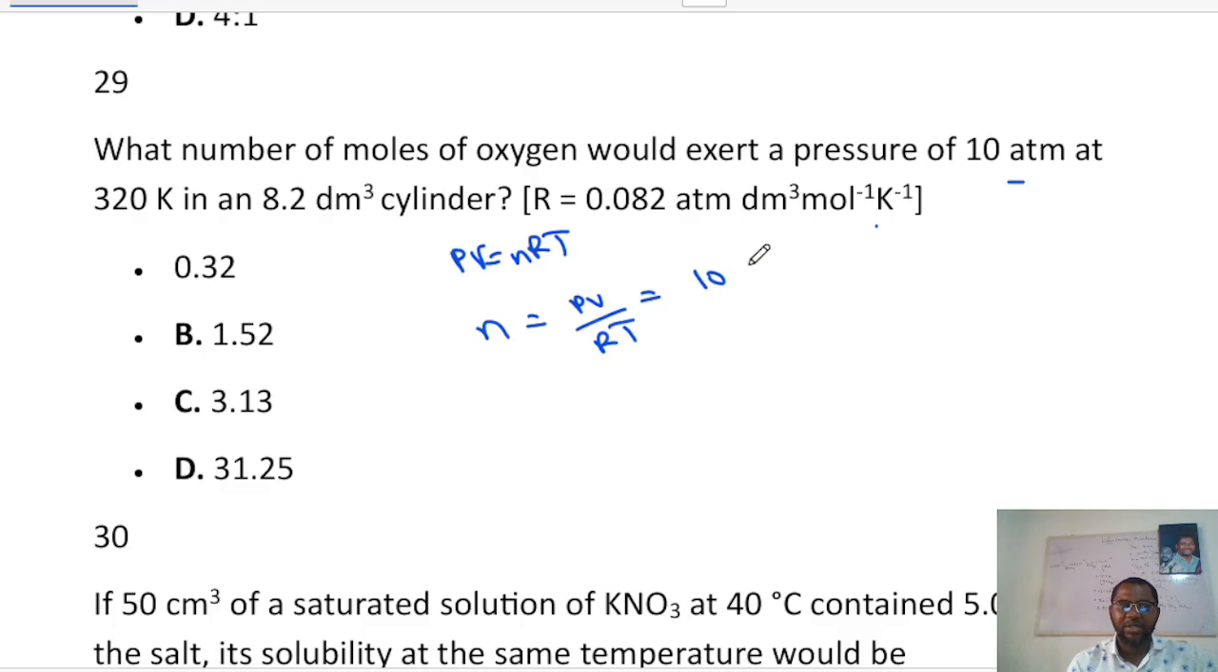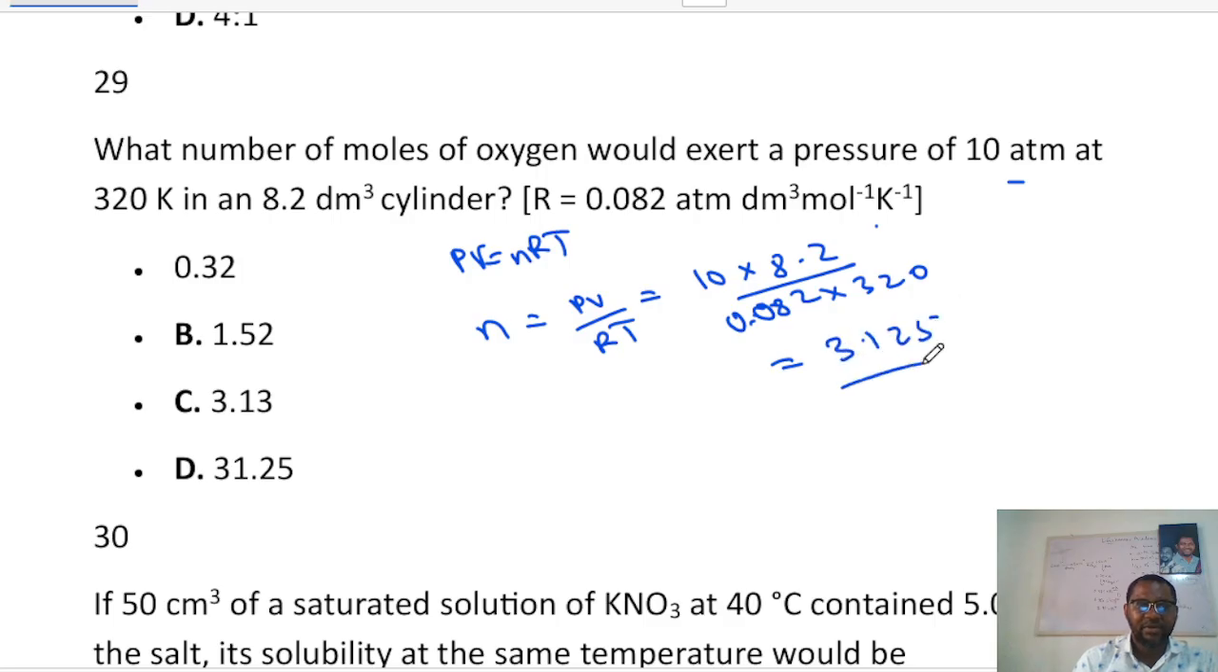Your P is pressure, which is 10. Your V is volume, which is 8.2. Your R is a constant, 0.082. Then your T is temperature, which is 320. So let me use my calculator here. This is 10 times 8.2 divided by 0.082 times 320. Okay, that is going to give me 3.125. So the answer is C, which is approximately 3.13 to 2 decimal places.